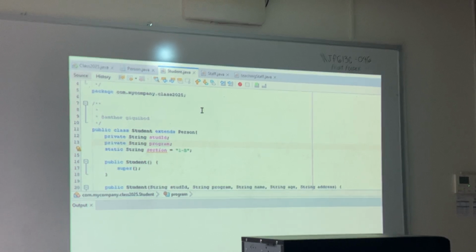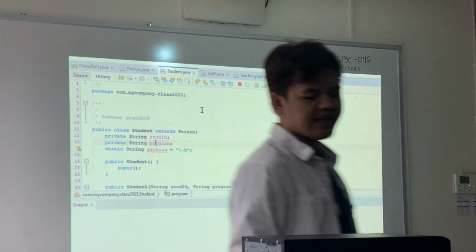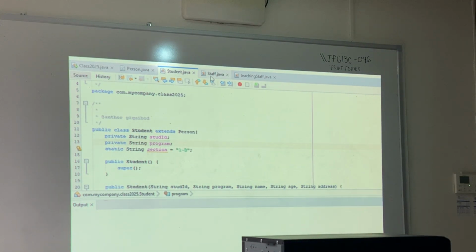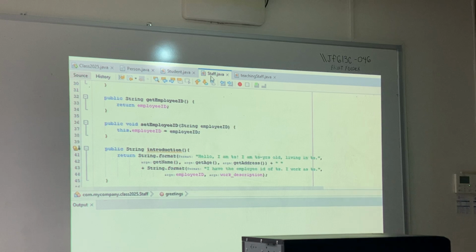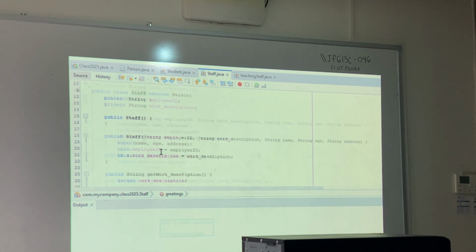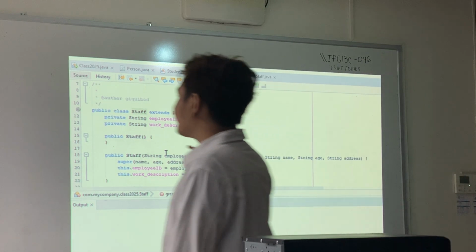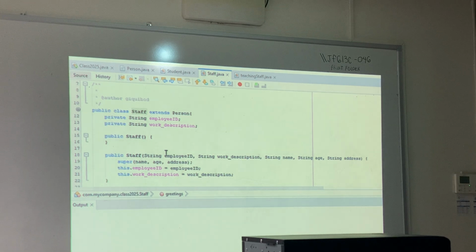Okay, so let's go to the other classes here. Let's go to staff. So staff again also identifies as a class, and then staff extends person. So therefore, staff must also be a person.